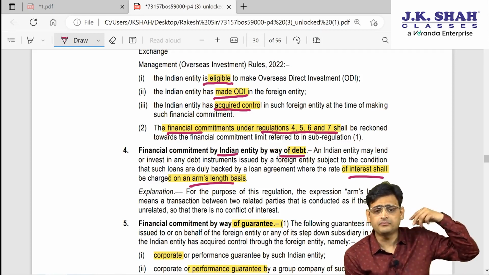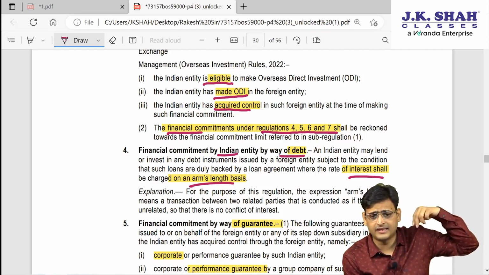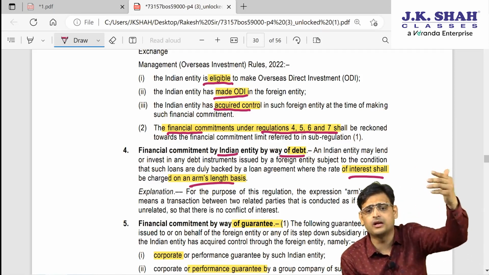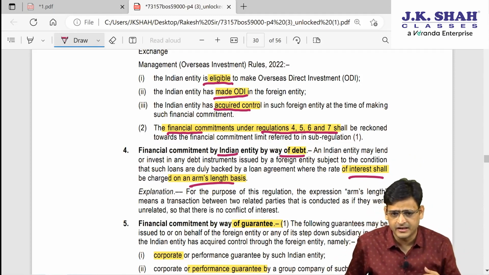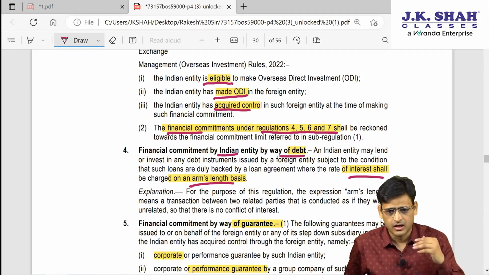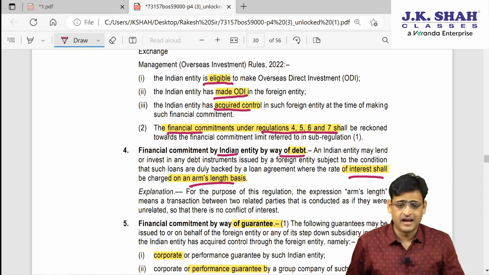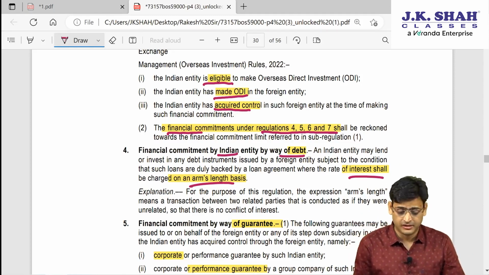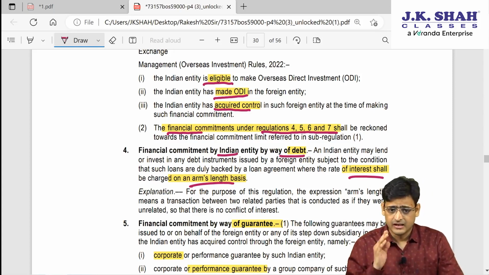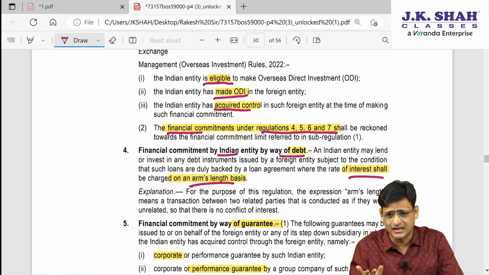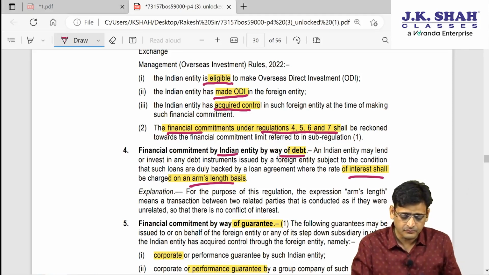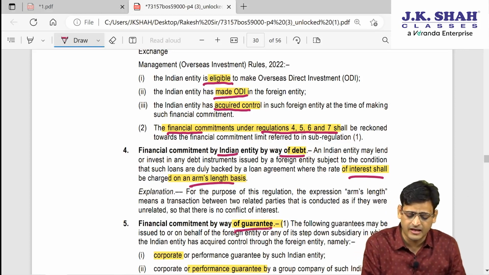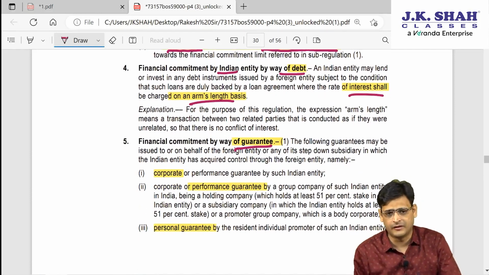So let's say I am an Indian entity, I want to make a financial commitment in a foreign entity. The question is, can you do this? The answer is yes. If you are doing it other than equity, that means you are doing it by debt, so you will get interest. The rate of interest shall not be less than the arm's length price. Then the next way, you can give guarantee also. Even that is included in the financial commitment.